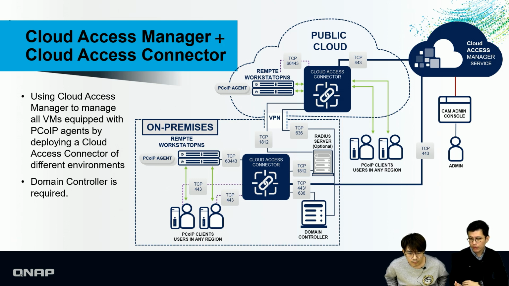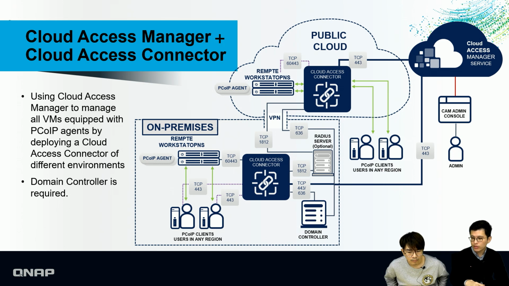For example, if you already have some VMs or workstations on the public cloud, you have to install the Cloud Access Connect in your cloud. Vice versa, on premise, say VMware or a QNAP NAS where you already have some VMs, you have to install the Cloud Access Connect there as well. Then you may have the domain controller to specify which computers or servers are Teradici PCoIP host agents.